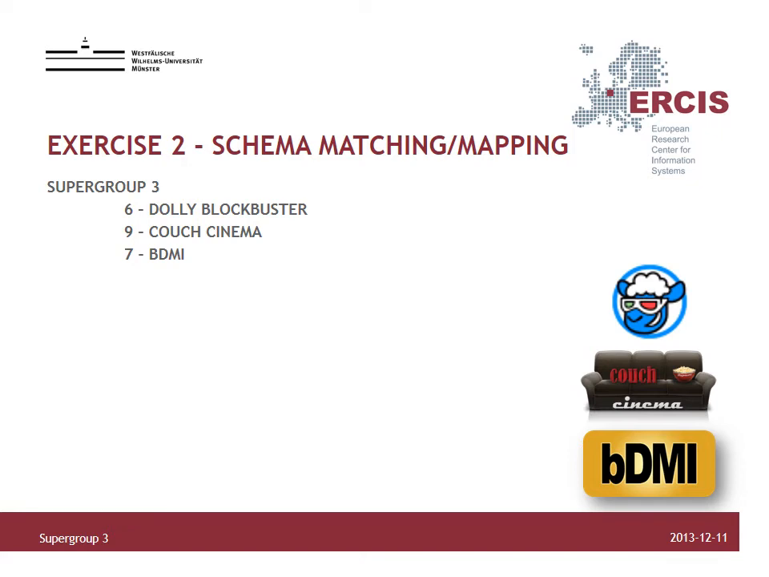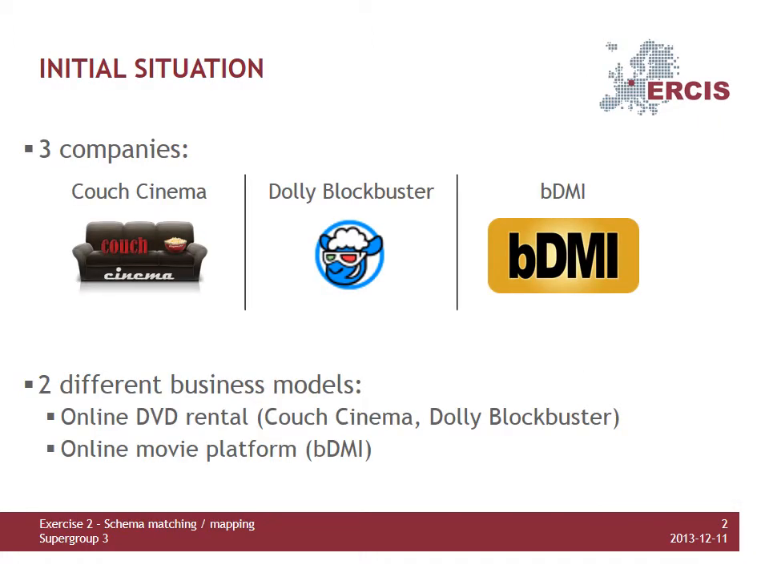Ladies and gentlemen, welcome to our presentation on Exercise 2, Schema Matching and Mapping. We are Supergroup 3. In our initial situation we had three companies: Couch Cinema, Dolly Blockbuster and BDMI.